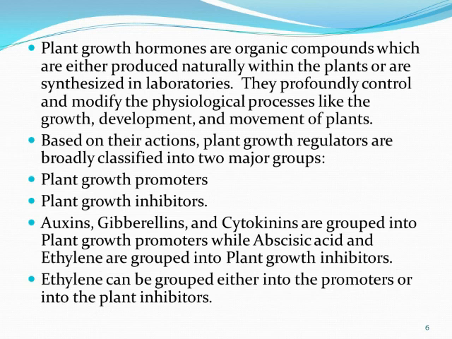Auxins, gibberellins and cytokinins are grouped into plant growth promoters because they are helping in the growth of the plant, they are promoting the growth. While abscisic acid and ethylene are grouped into plant growth inhibitors. Ethylene can be grouped either in the promoters or in the inhibitors. So basically three promoters are there: auxin, gibberellins and cytokinins. Abscisic acid is the inhibitor.